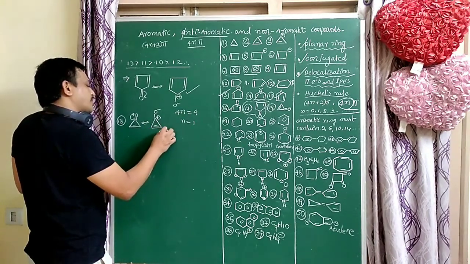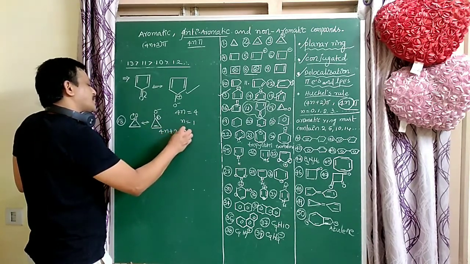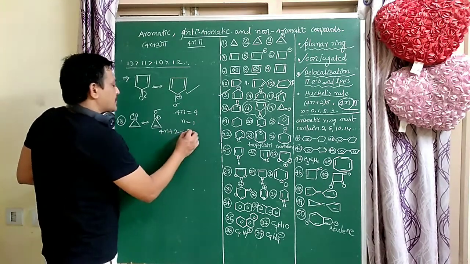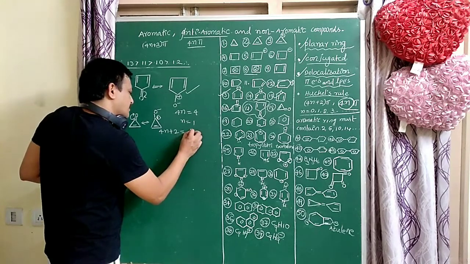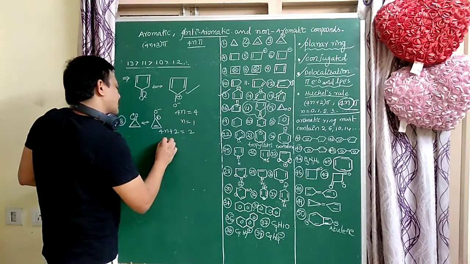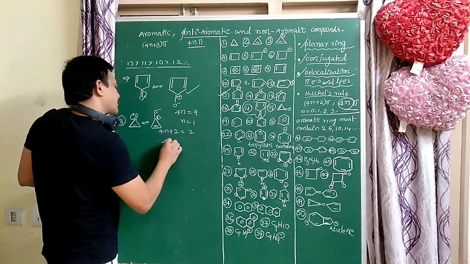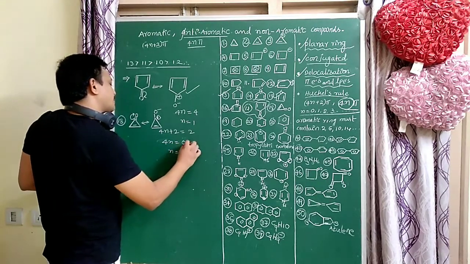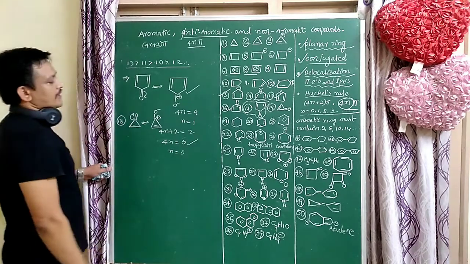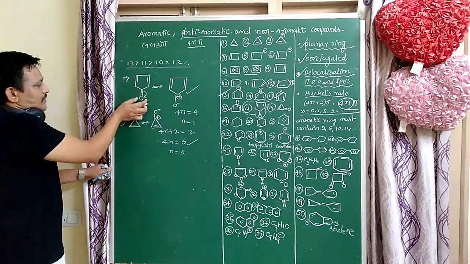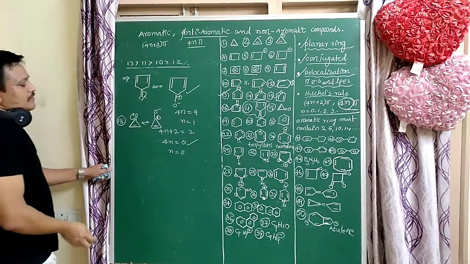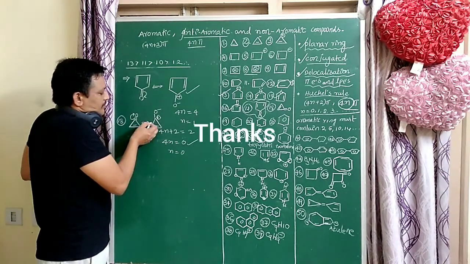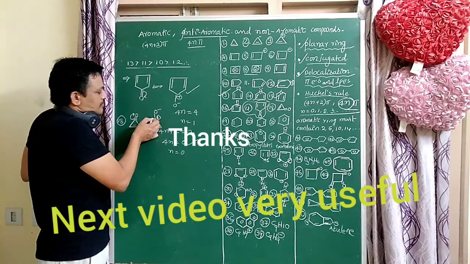Does it follow 4n plus 2 or not? 4n plus 2 equal to 2, so 4n equal to 0, so n equal to 0. We follow the 4n plus 2 pi electrons. So it is aromatic, it is not anti-aromatic. It has a larger dipole moment, because more charge separation takes place here.